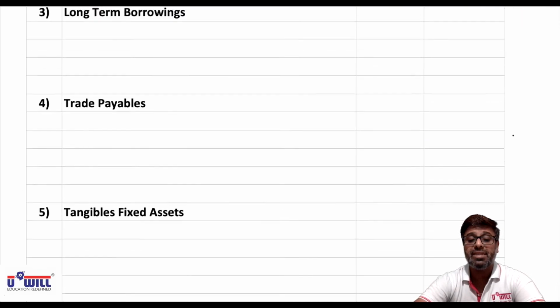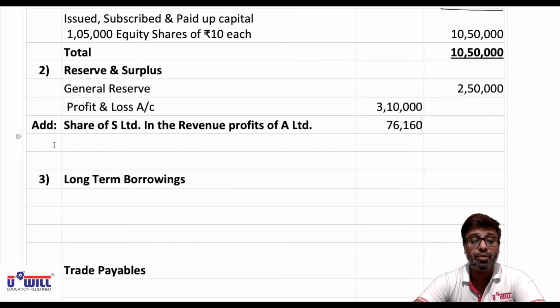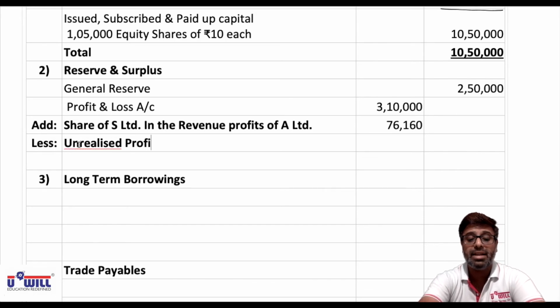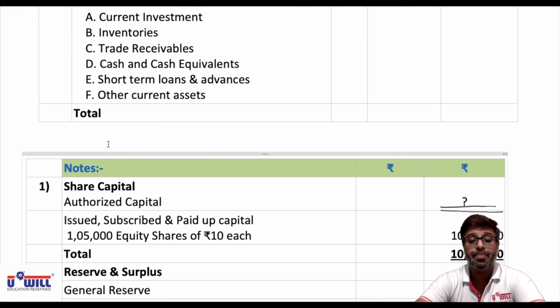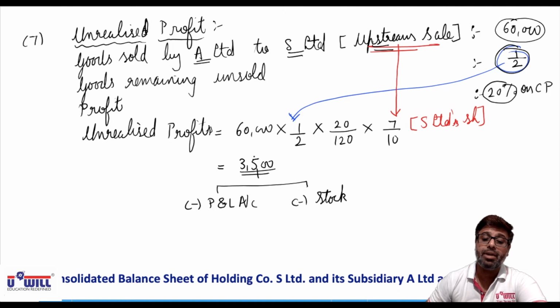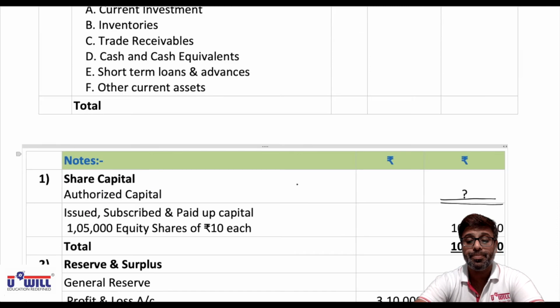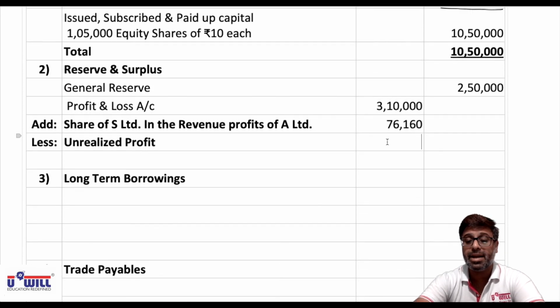And further we will minus unrealized profit, which we get in the last working note, that is 3,500. Unrealized profit what we have to minus from P&L account is 3,500. So 3,500 will subtract here.